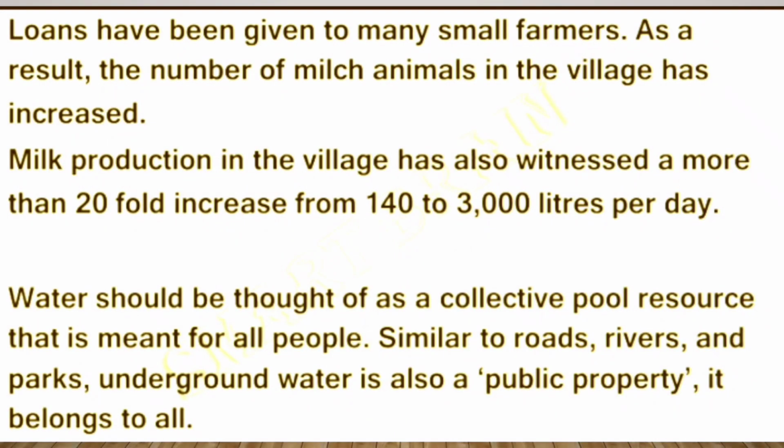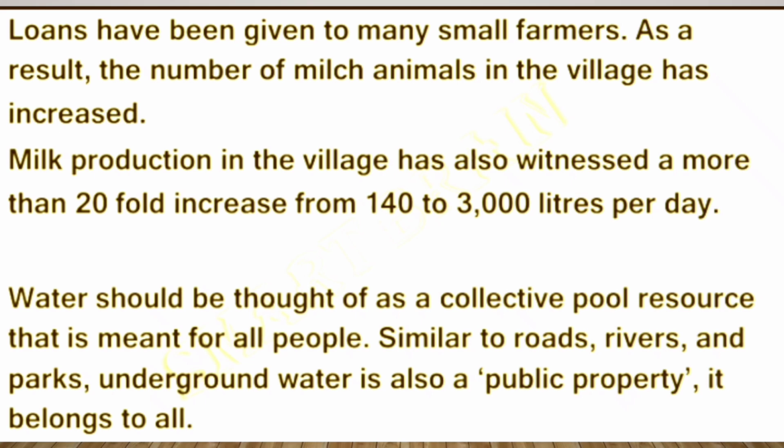Loans have been given to many small farmers. As a result, the number of milk animals in the village has increased. Milk production in the village has also witnessed a more than 20-fold increase from 140 to 3000 liters per day. Water should be thought of as a collective pool resource that is meant for all people.